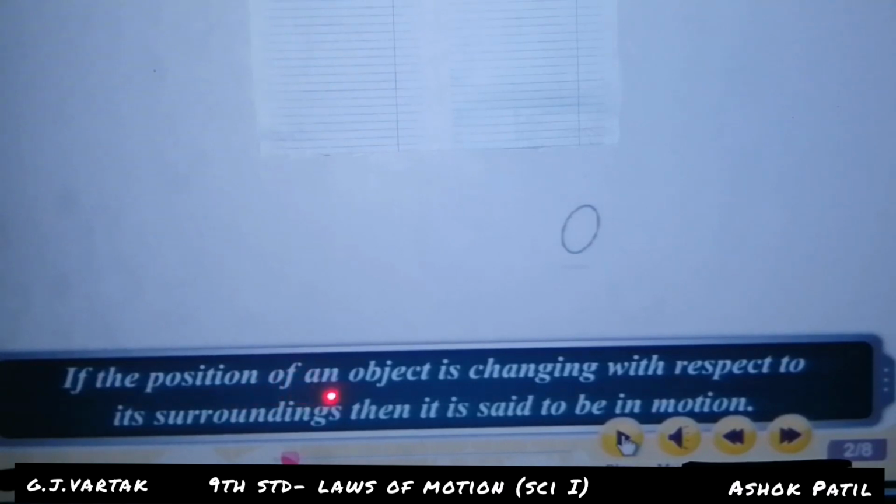If the position of an object is changing with respect to its surroundings, then it is said to be in motion.